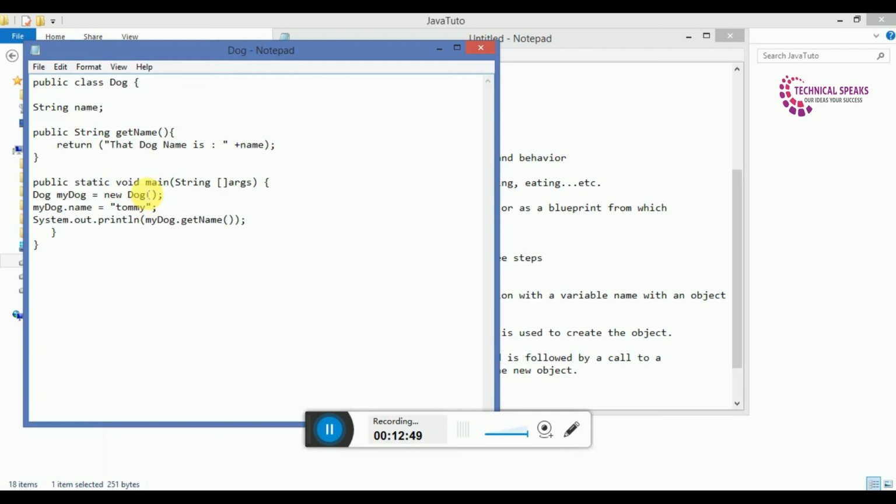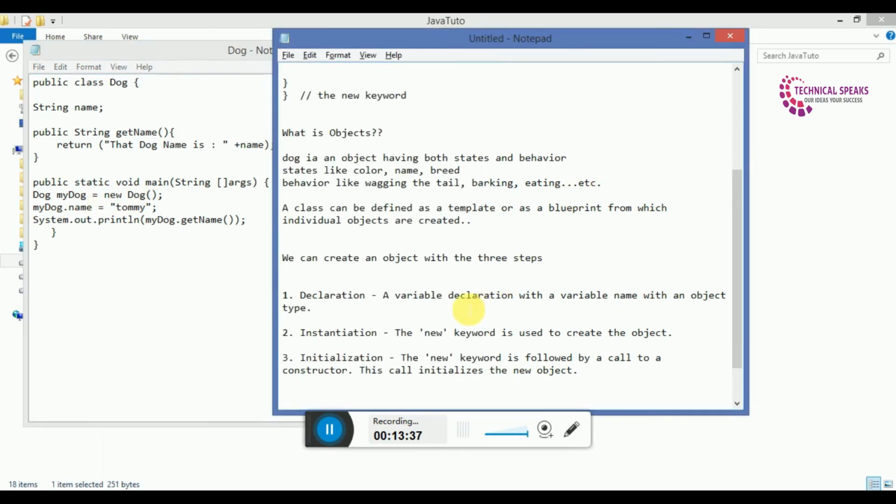Below this we have public static void main(String args), and inside it we have Dog, which is the class name, and we create myDog. Here it declares the object, and it is equal to new. New is the keyword, and the new keyword is used to create the object. Okay, and just new Dog.